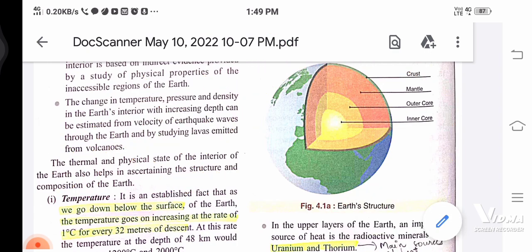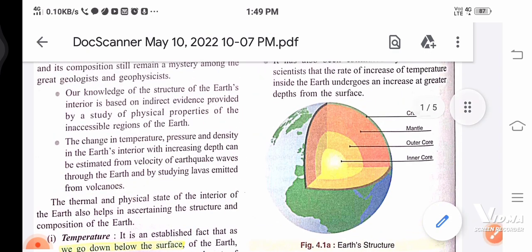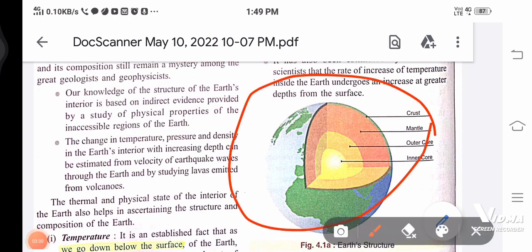They are talking about the change in temperature, pressure and density in the earth's interior with increasing depth, which can be estimated from the velocity of earthquake waves through the earth and by studying lavas emitted from the volcanoes. So they are telling us how the geologists were able to find this structure.